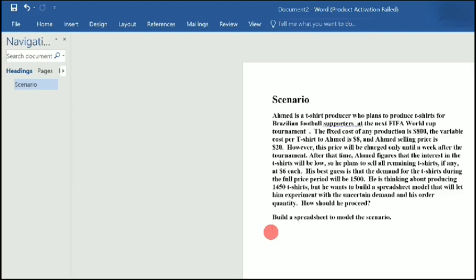Okay, now let's build this particular business model, and this model can be saved and used in other business problems that have similarities in uncertainty. All right, now first let's take all the given information.